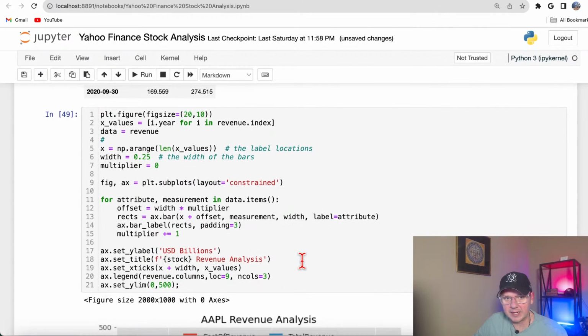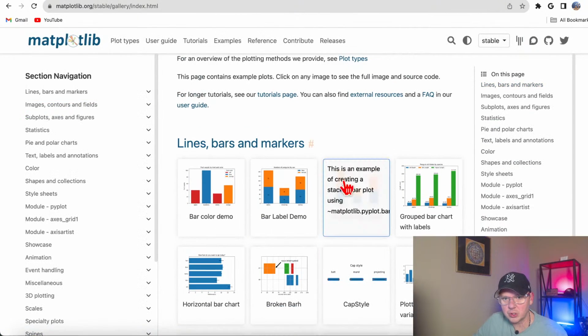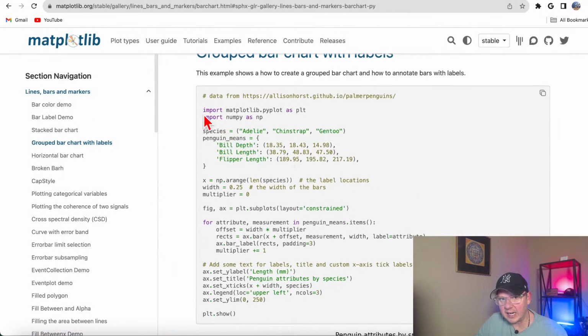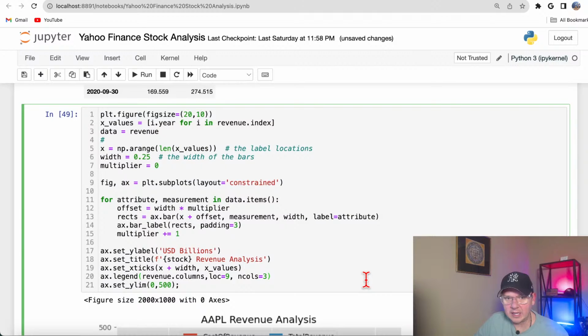Because if you want to do some analysis, now where is this coming from? How do you learn how to do something like this? This is not that difficult. You got two options. First, you could go to documentation, and honestly, I used this example in Matplotlib for my data visualization, or we teach you how to do this stuff in our courses, Python Data Science Intensive.